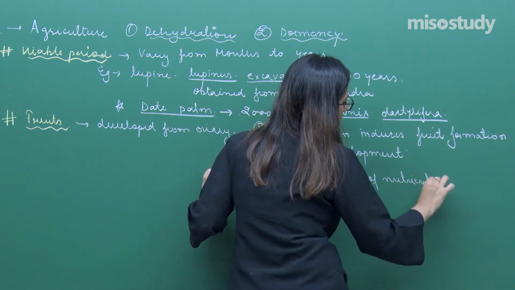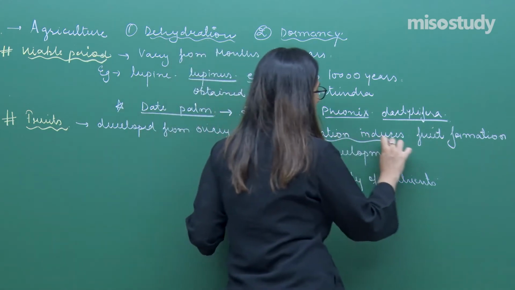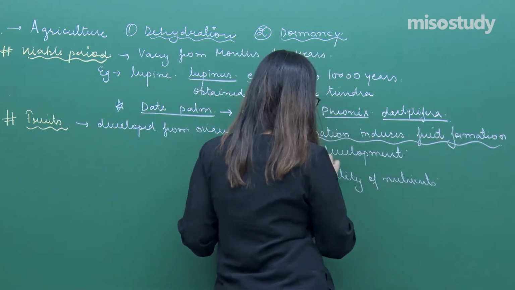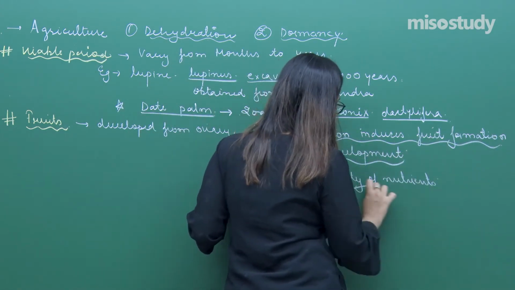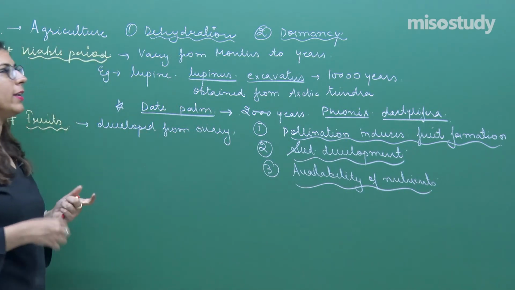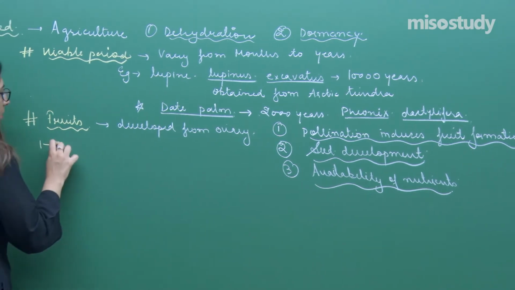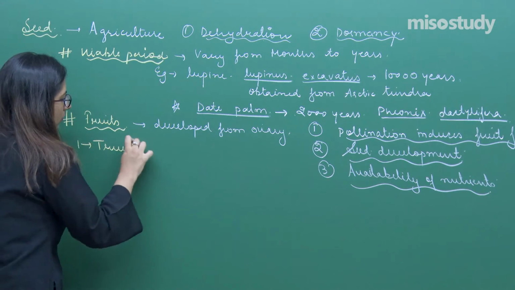If nutrients are present, then the seeds will be enclosed in fruits. Is it clear to you? Now, on an average, fruits are of different types. The first is termed as true fruit.